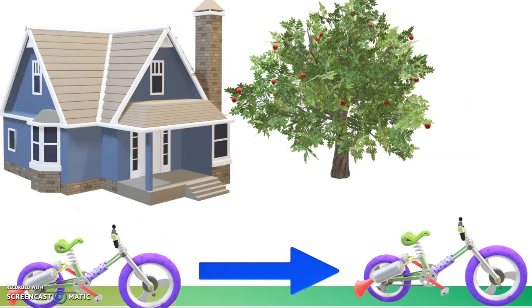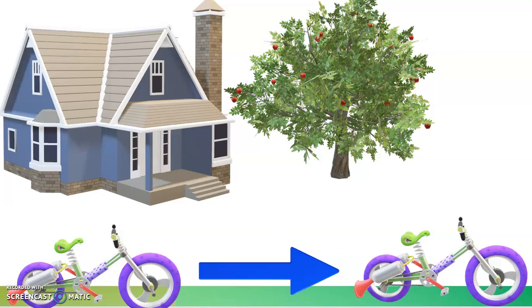So here in this frame, we say that this house and this tree, both are stationary. With respect to that reference point, the cycle is moving. And in the example of people sitting inside the bus, with respect to the person outside the bus, the people are moving, but with respect to a person sitting within the bus, the other person is not moving. So that means that when we change the reference point, the explanation of that particular situation, whether it is moving or not, will vary.